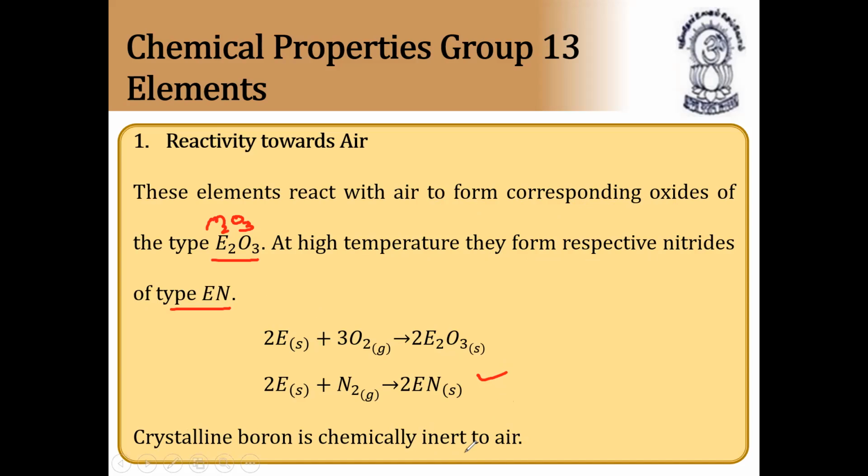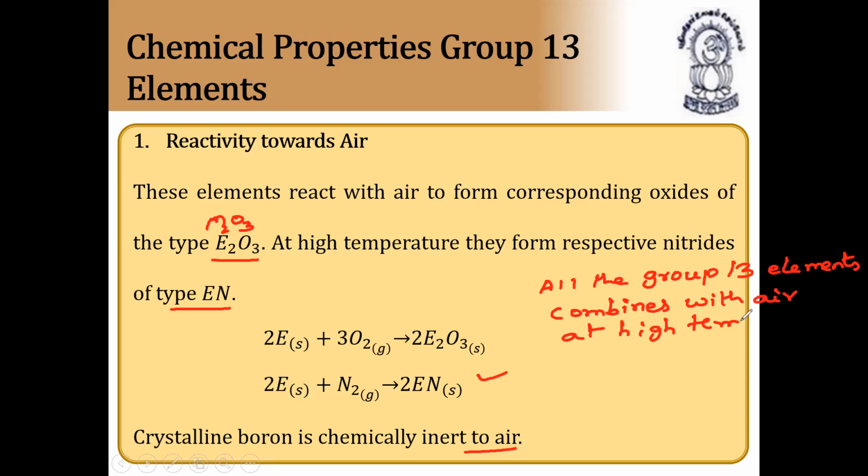Crystalline boron is chemically inert to air. Here I am writing the statement again. All the group 13 elements combine with air at high temperature.